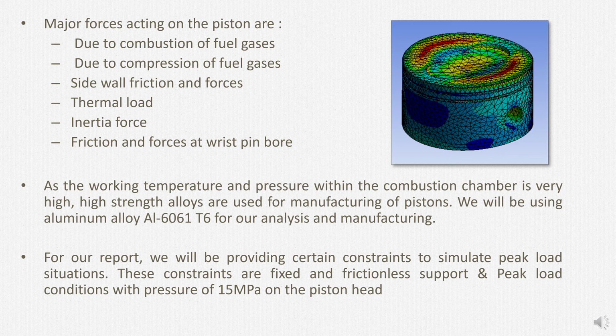The major forces acting on the piston are given below. The working pressure and the temperature within the combustion chamber are very high. Therefore, special alloys are used to make pistons. Here, aluminium 6061 T6 alloy is used because it has various properties which will help in giving strength and light weight to the piston.